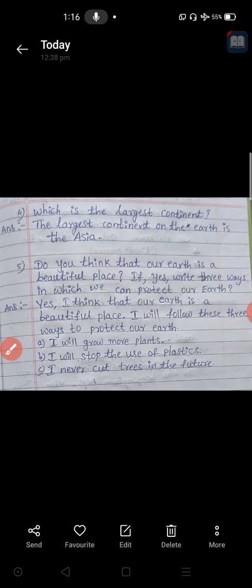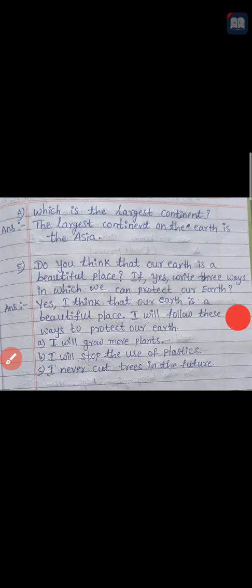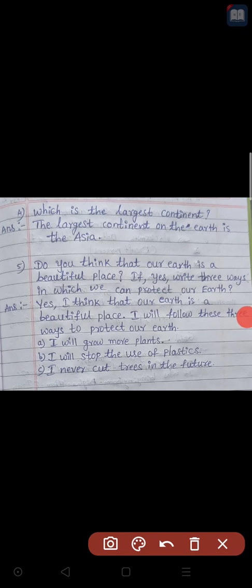So yes, we can tell that our earth is a beautiful planet only. Yes, I think that our earth is a beautiful place or planet. I will follow these 3 ways to protect our earth. So below I have written 3 ways. You can write your own answers also. Here I have written my answers 1, 2, 3 as A, B, C. You can write your own points also for this question.